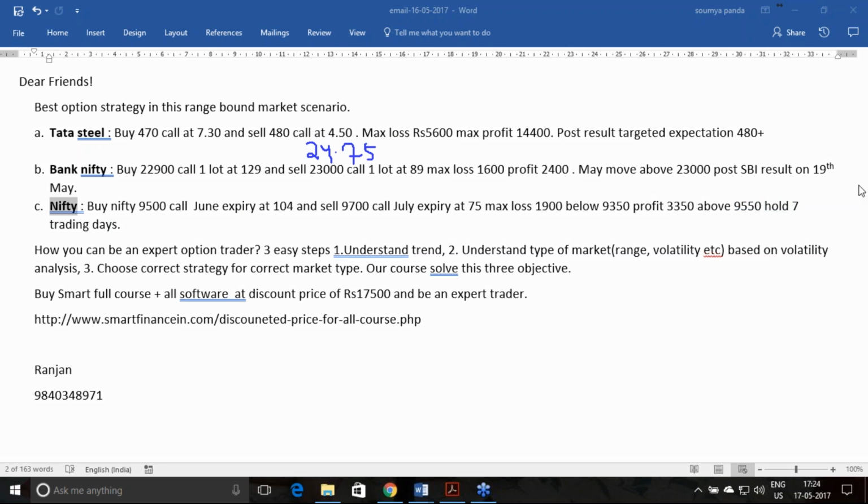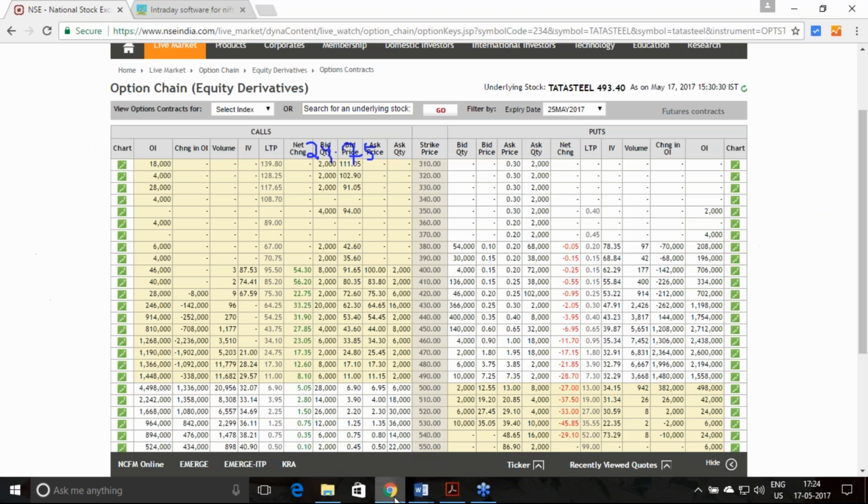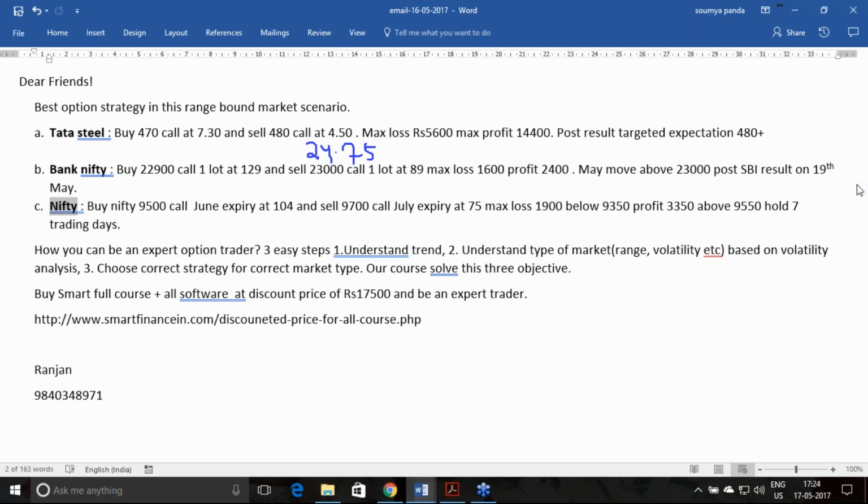And the other one, this is how we have taken the closing basis. So the other one has gone to 17 rupees and 30 paisa. So if I can just see the profit and loss from here, 7 rupees 30 and 4 rupees 50, if I can take the difference, 7.3 minus 4.5, this comes to 2 rupees 80 paisa difference we have initiated. The spread was 2 rupees 80 paisa.